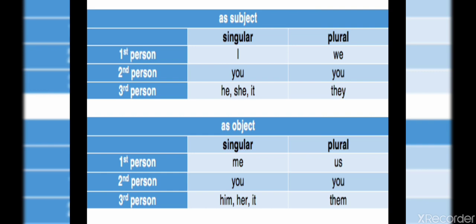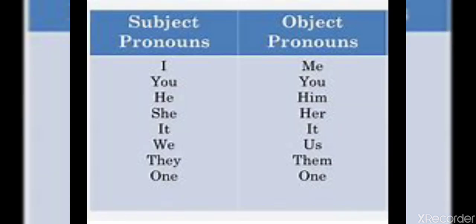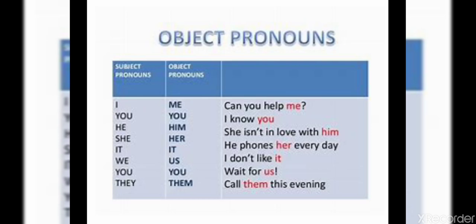See here, you can easily understand. I will change into me, you will remain you, he will change into him, she will change into her, it will remain the same, it, we will change into us, they will change into them and one will remain the same. In order to understand subject pronouns and object pronouns, we will go through some examples.